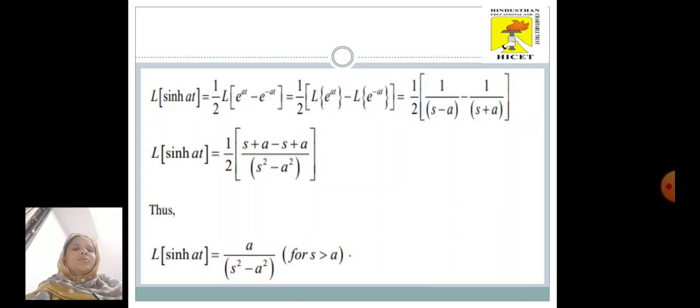So which is equal to half into L of e power a t minus L of e power minus a t. We know L of e power a t is 1 by s minus a, and L of e power minus a t is 1 by s plus a. And by taking the common denominator, we have a by s square minus a square for s greater than a.